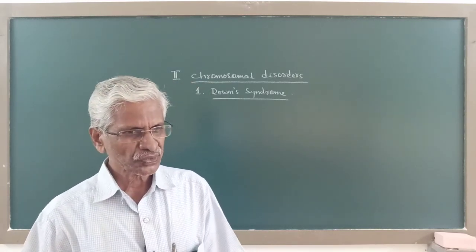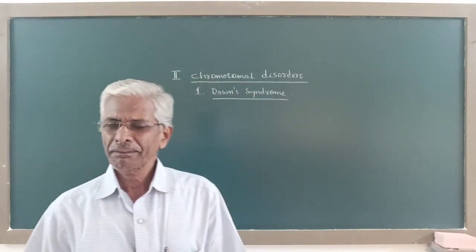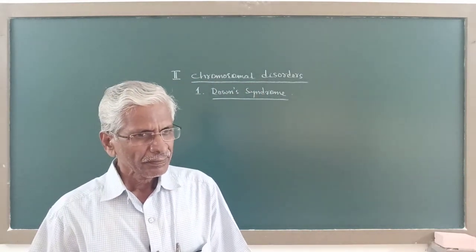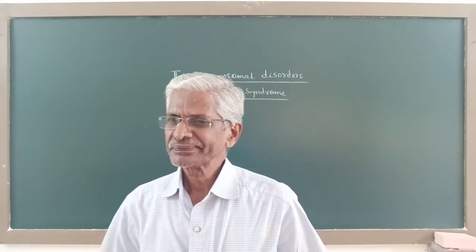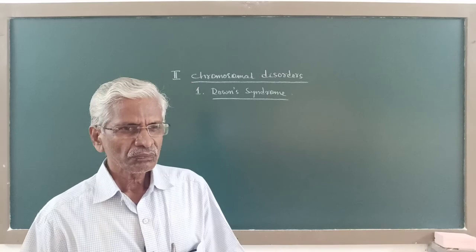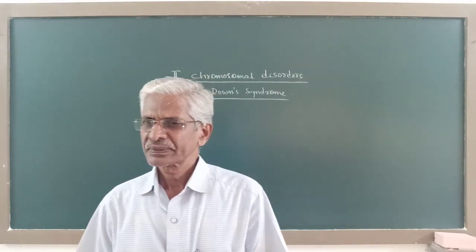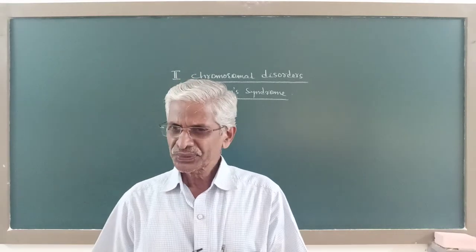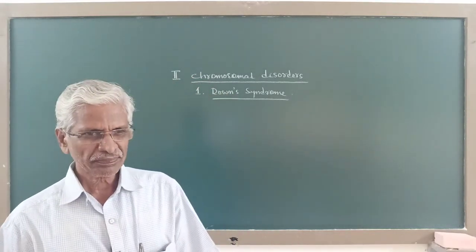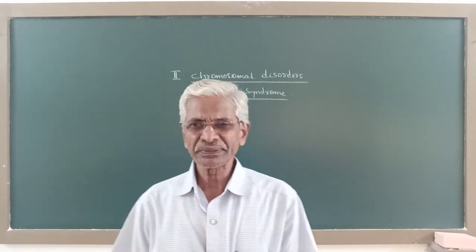Under sex chromosomal disorders, we learn 2 disorders here. One, Klinefelter syndrome, and another Turner syndrome. So, totally, let me explain here 4 chromosomal disorders in human.